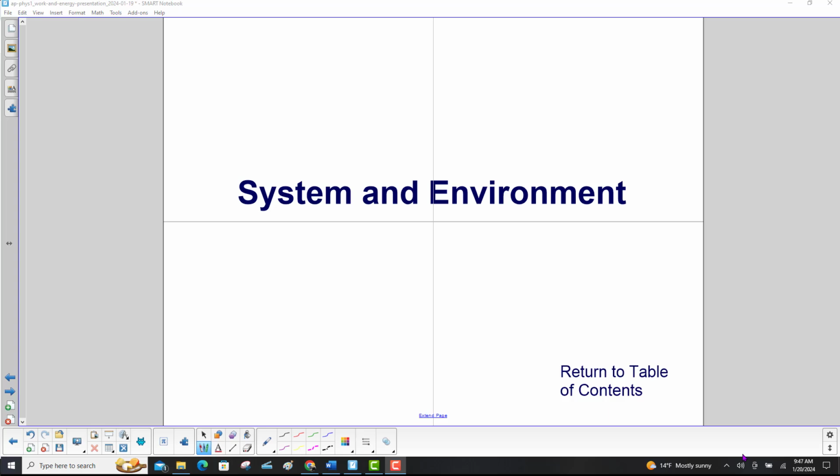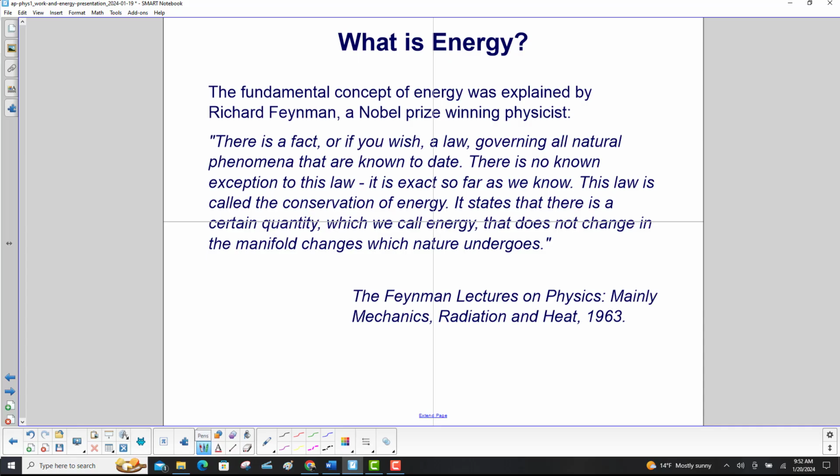System and environment. The fundamental concept of energy was explained by Richard Feynman, a Nobel Prize-winning physicist. There is a fact, or if you wish, a law governing all natural phenomena that is known to date. There is no known exception to this law. It is exact so far as we know. This law is called the conservation of energy. It states that there is a certain quantity, which we call energy, that does not change in the manifold changes which nature undergoes. And this is from the Feynman Lectures on Physics, mainly Mechanics, Radiation and Heat, copyright 1963.